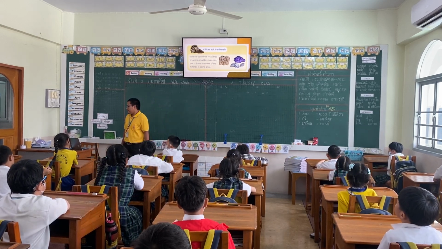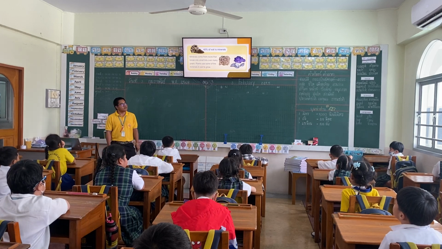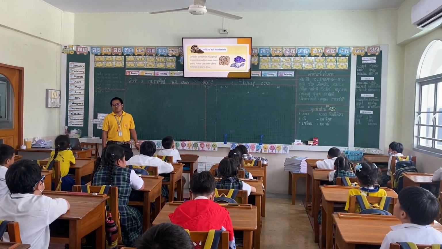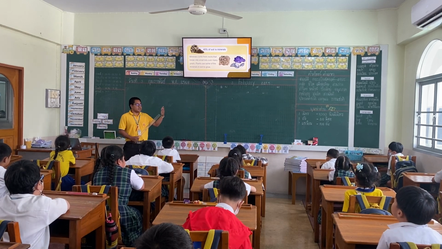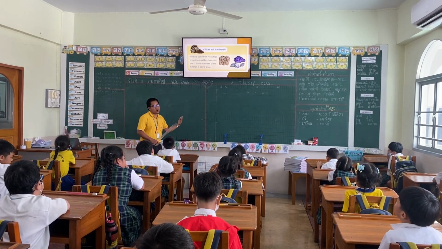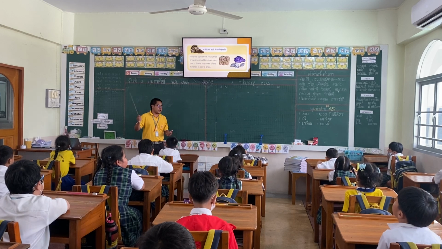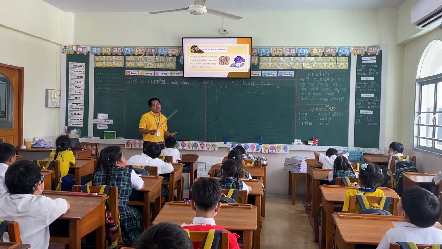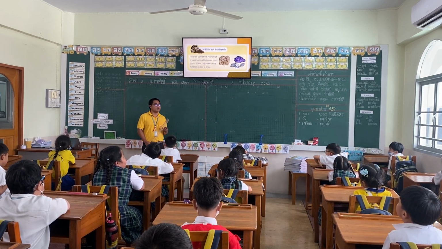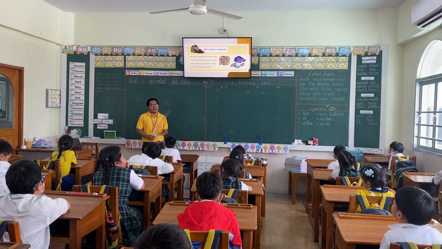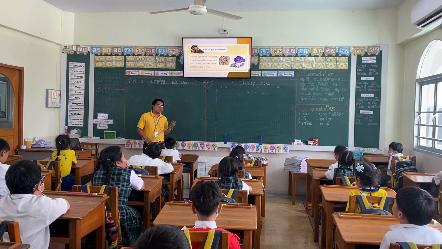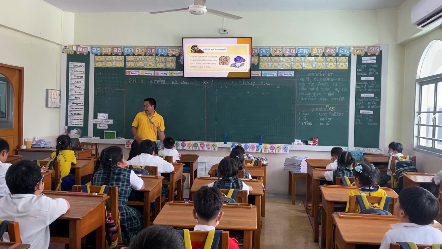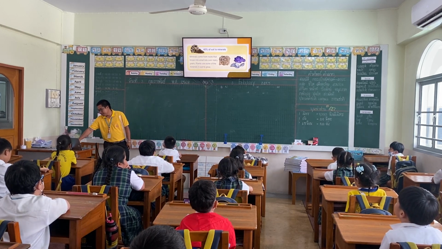These minerals are used by some plants to grow. That's why even in the mountains, the plants still grow because they get the water, they get the sunlight, and they also get minerals in the soil, so they can still grow.